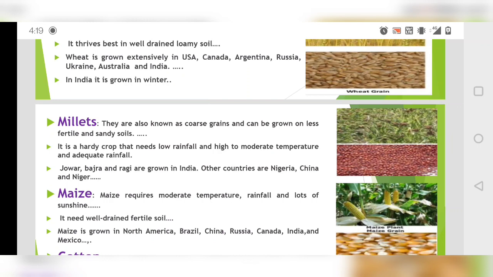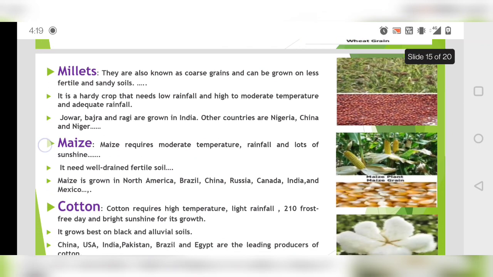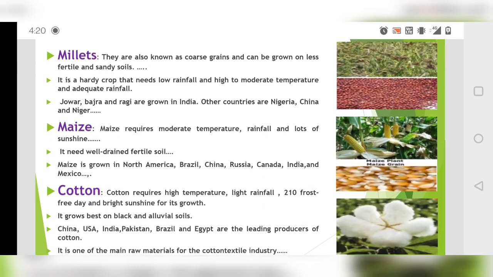Okay, so it can be grown on less fertile soil and sandy soil. It is a hardy crop that needs low rainfall, high to moderate temperature, and adequate... it's not adequate rainfall as much as it requires, like very low rainfall. Okay, then we have jowar, bajra, and ragi, which are grown in India, and other countries are Nigeria, China, and Niger. In India, it is in Rajasthan.